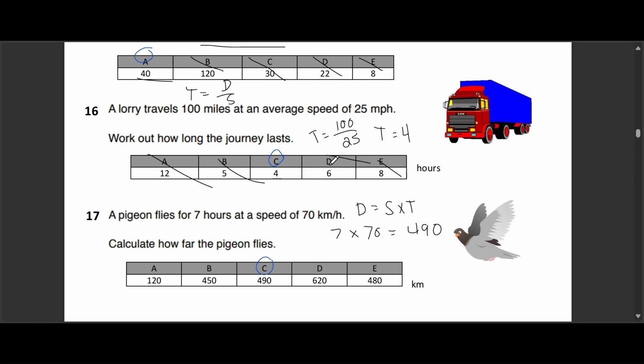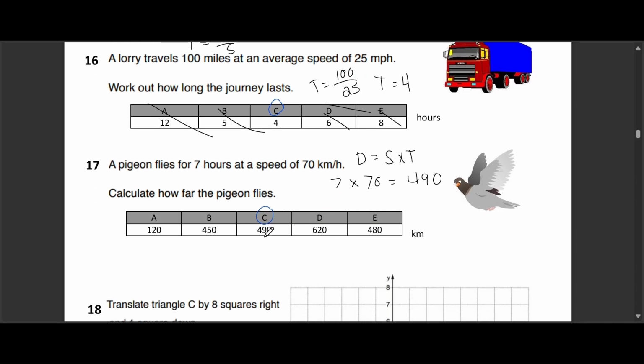Question 17. Now, a pigeon flies for 7 hours at a speed of 70 kilometers per hour. How far does the pigeon fly? Our choices are A 120, B 450, C 490, D 620, and E 480. The right answer is option C, 490. To find the distance, we multiply the speed by the time. So 70 kilometers per hour times 7 hours equals 490 kilometers. The other options are just wrong products of 70 and 7, so make sure you do your multiplication carefully.